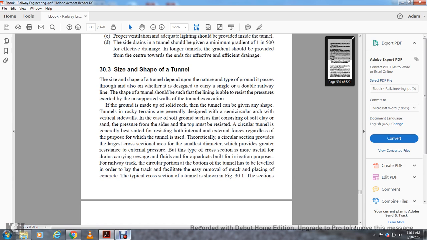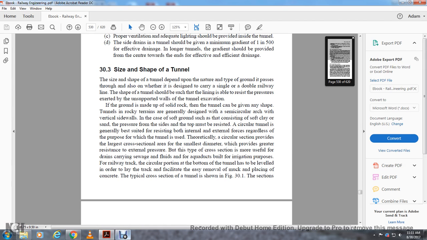In ground made of solid rock, the tunnel can be given any shape. Rocky terrain is generally designed with a semicircular arc with vertical side walls. In soft ground consisting of soft clay and sand, pressure to the side and top must be resisted. The circular tunnel is generally best suited for resisting both internal and external forces, regardless of the purpose of the tunnel's use.